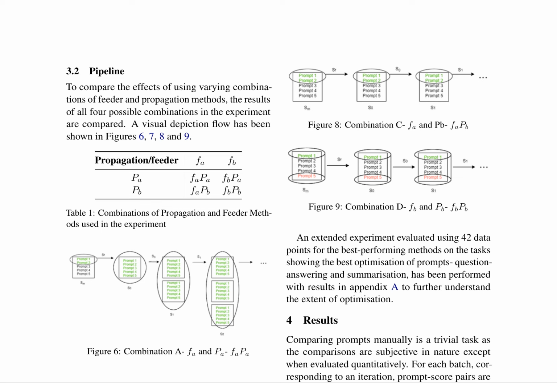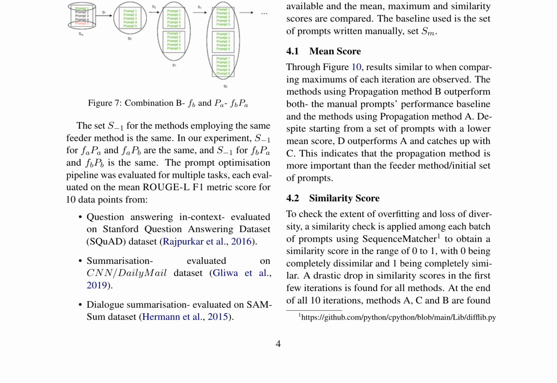An extended experiment using 42 data points for the best performing methods is presented in Appendix A, providing further insight into the optimization extent. Results are compared quantitatively, with prompt score pairs available for each batch corresponding to an iteration. The mean, maximum, and similarity scores are evaluated, with the baseline being the set of manually written prompts, SM. Figure 10 shows the mean score results,